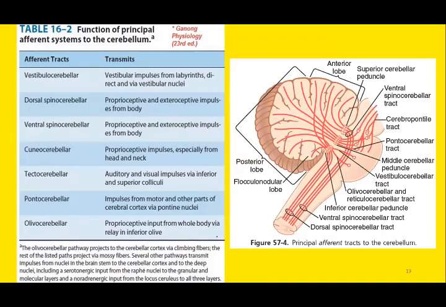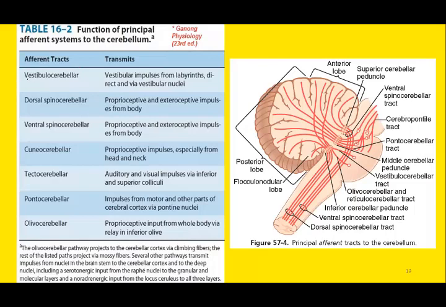So you must have read the afferent tracts and efferent tracts to cerebellum in your anatomy classes as well. Now this table is taken from the same review book, Ganong's Review of Medical Physiology, and you can see the different types of afferent tracts related to the cerebellum.